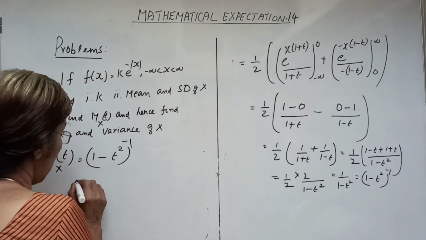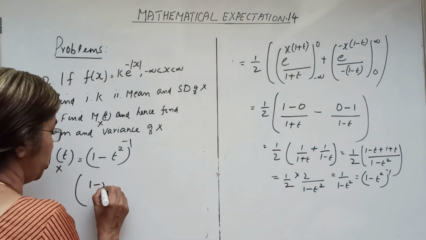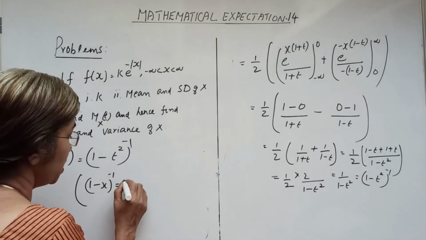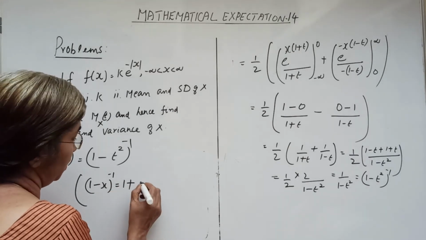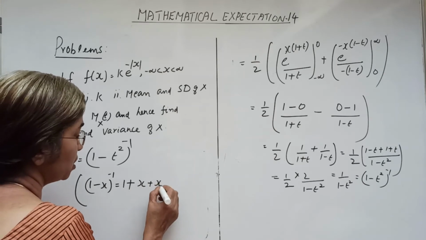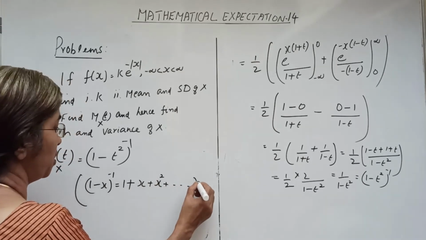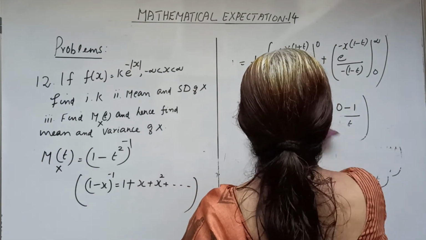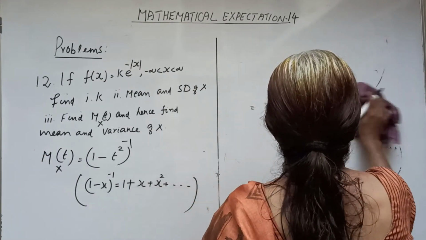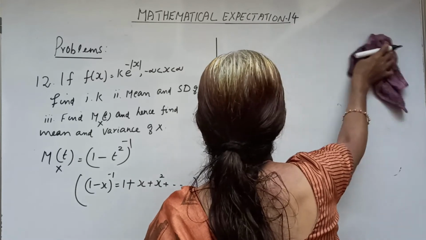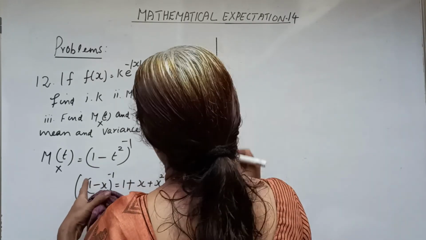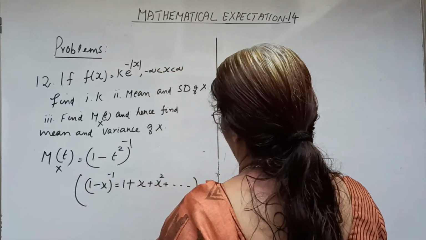Now, as we know, the expansion (1-x)^(-1) equals 1 + x + x² + etc. up to infinity. We want to obtain the mean and variance using the moment generating function.